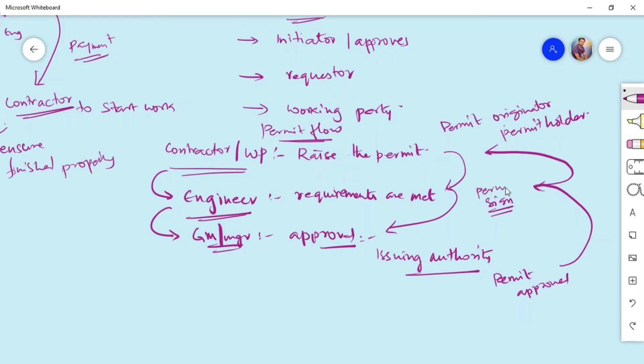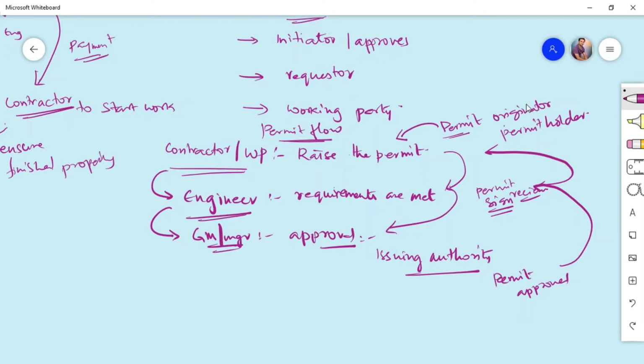He will originate or initiate the permit, where the permit holder will hold the permit. He will be of supervisory category. Why do we need a permit holder? Because without a permit at site, there is no activity. So the permit has to be available at all times, and a supervisor has to be available at site at all times. So if there is no permit or no supervisor, there will be no work activity in that particular area.